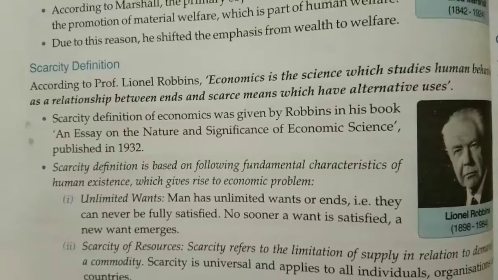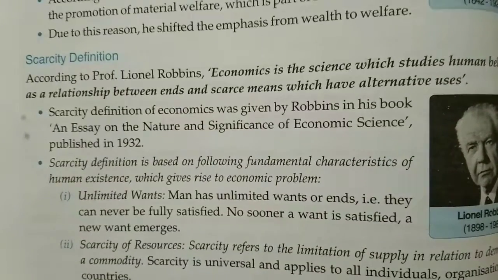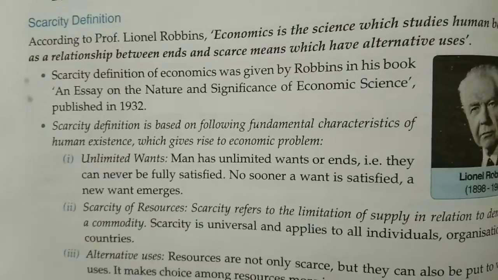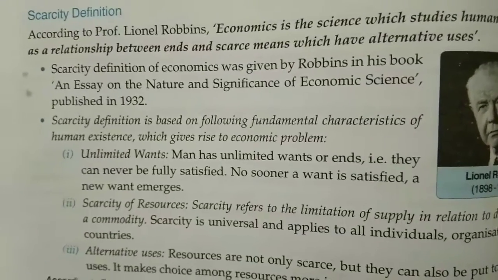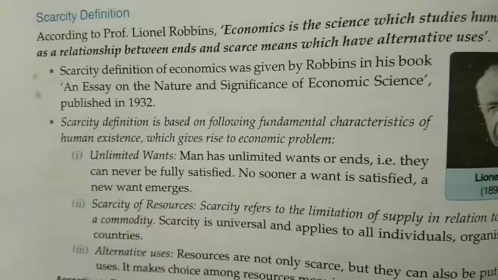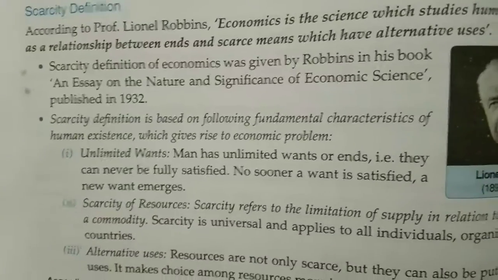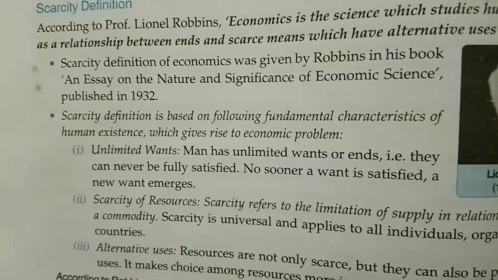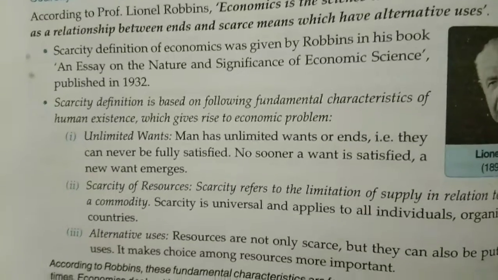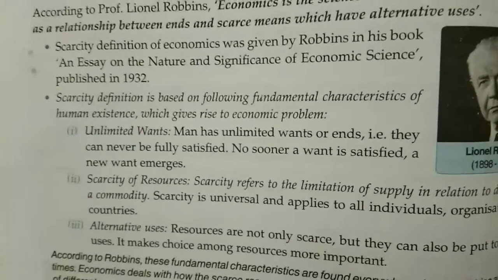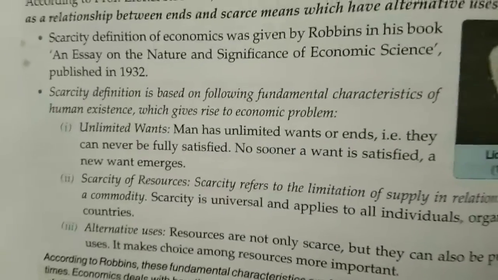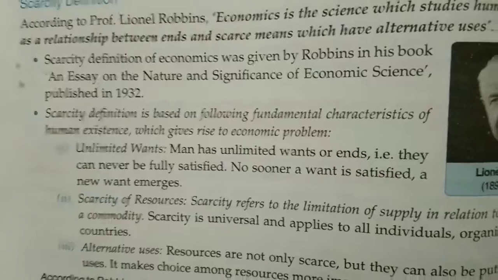So let us see the fundamental characteristics of scarcity on which the definition is based. That is unlimited wants. As you know, human wants are unlimited. They have no end. As one want is satisfied, another want rises within us. For example, you are dreaming of a bicycle. You get the bicycle, you ride it, you get bored. Then you will dream of a bike. Again, you ride that bike, you will not be satisfied. You will wish for some other bike or maybe a car. So human wants are unlimited.